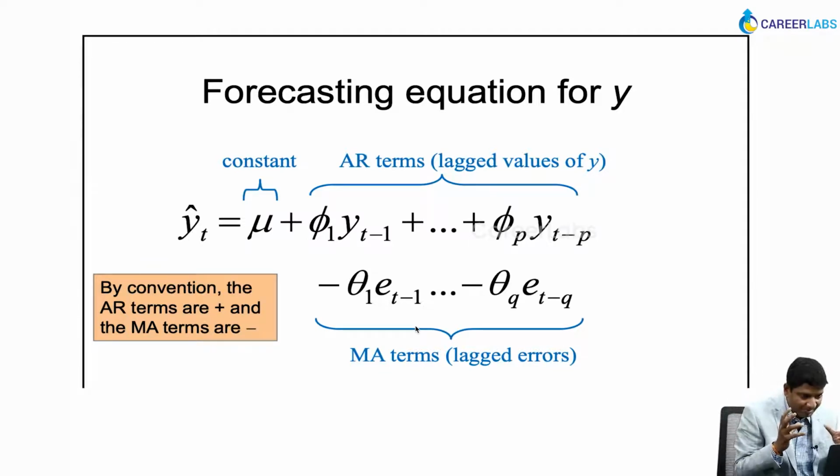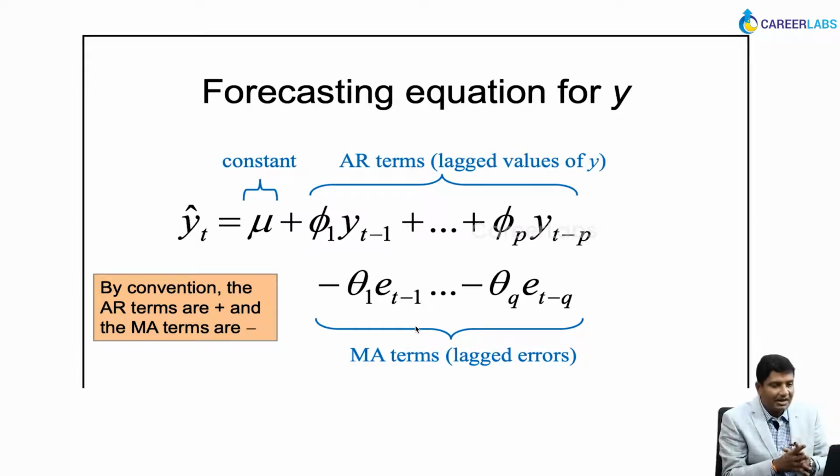Now, you may have errors over the past period, and the past-to-past period. It depends on how many previous time periods are significant. That is the Q term. Q means how many previous time period errors are important in today's prediction. And P here means how many previous time period values are important in today's prediction. Now there is a constant here. A constant is kind of a bias in the system, which means that it will not go below this, right? So there is kind of a base price. That's my constant.